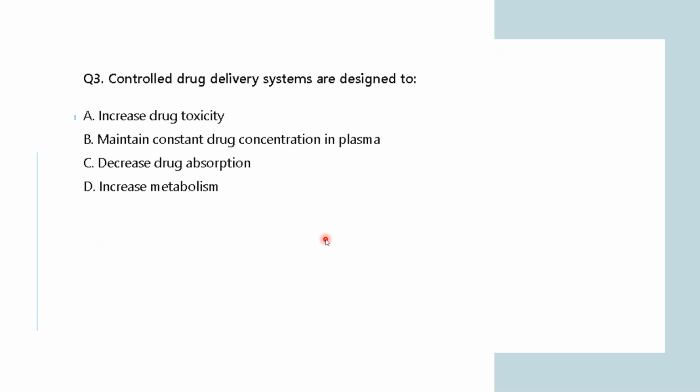So the next question is: controlled drug delivery systems are designed to increase drug toxicity, maintain constant drug concentration in plasma, decrease drug absorption, or increase metabolism? So, what do you mean by a controlled drug delivery system? Why is it designed?